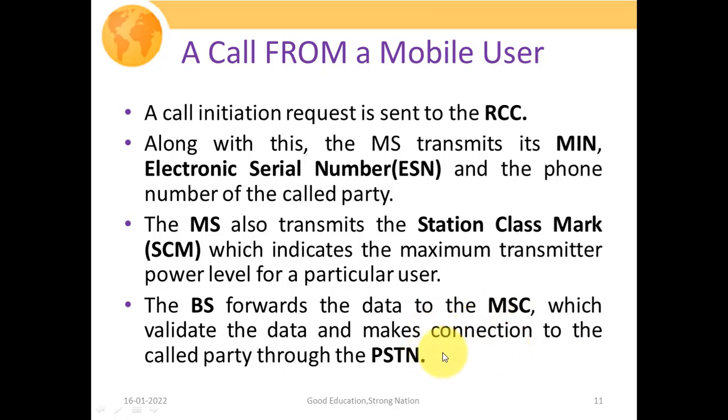One important point I would like to share at this moment is that, although nowadays the One India plan is there and all calls are free, several years back, if you used mobile systems, then in that scenario your mobile to mobile call was cheaper than your mobile to landline calls. The reason is clear: in mobile to mobile communication, you don't have to access another infrastructure related to the PSTN or the gateway MSC.